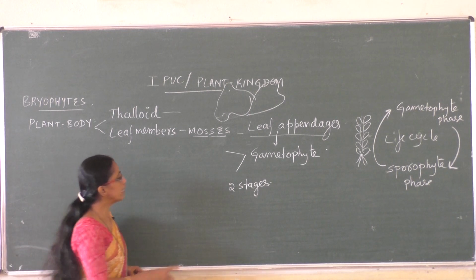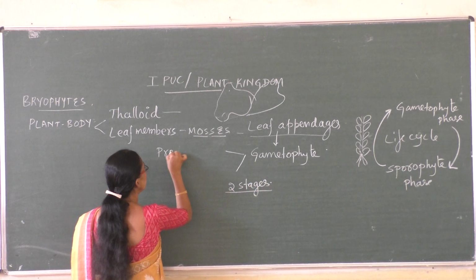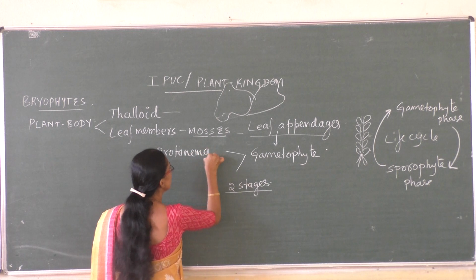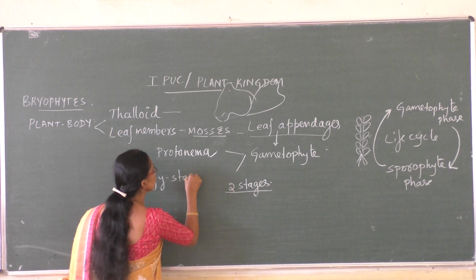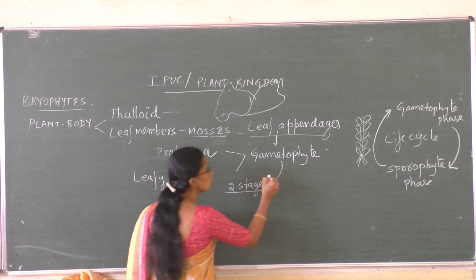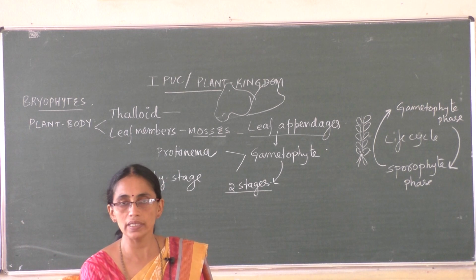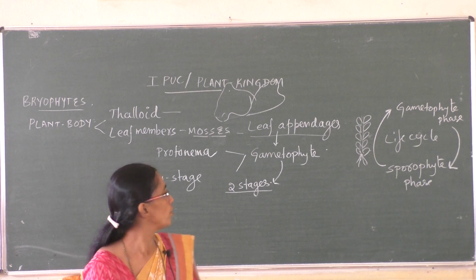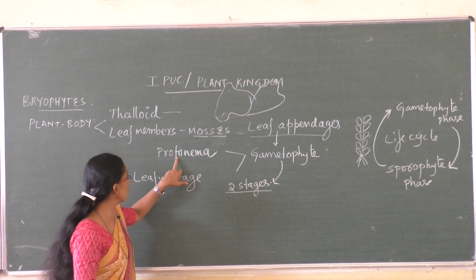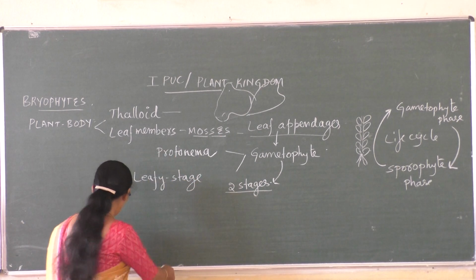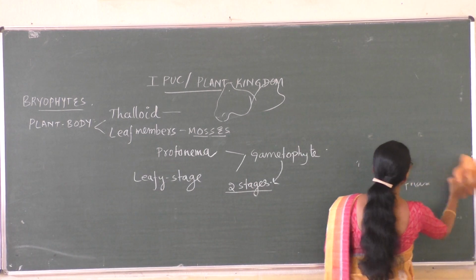The gametophyte shows two stages: the protonema stage and the leafy stage.